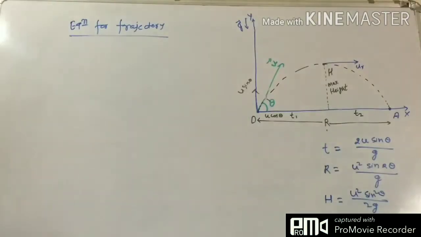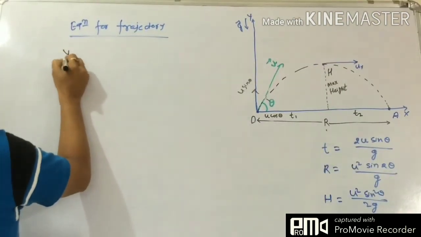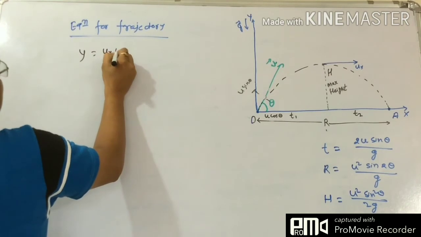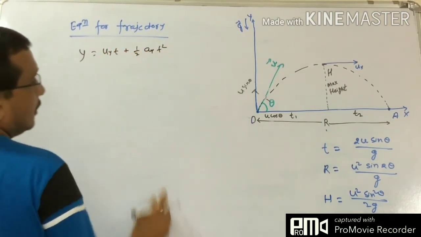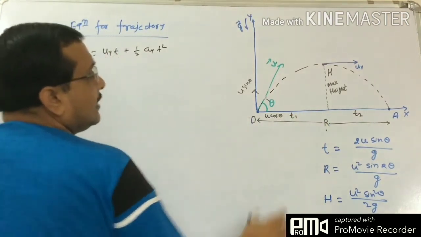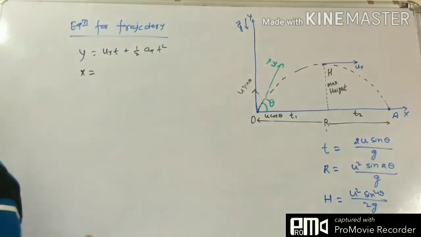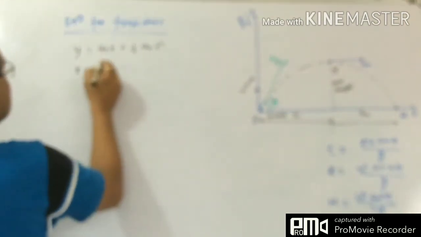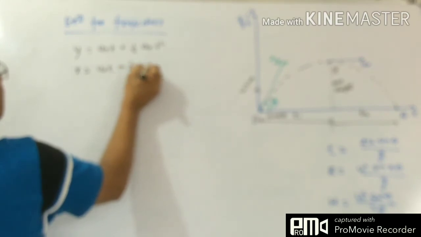So what shall we do? We shall write the equation on the y-axis. What is the equation on the y-axis? y equals uy t plus half ay t squared. So at any point, at any time, what is x? ay is g, and for x, a is 0, meaning ux t plus half ax t squared.